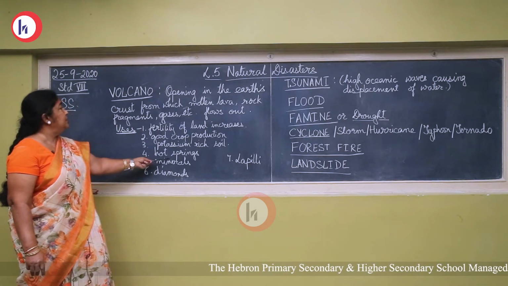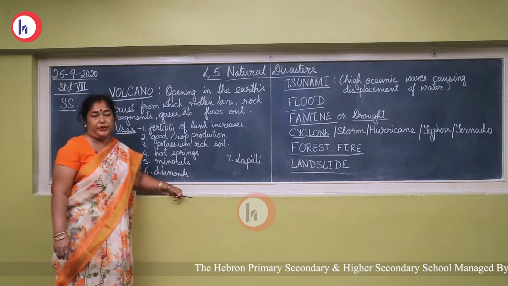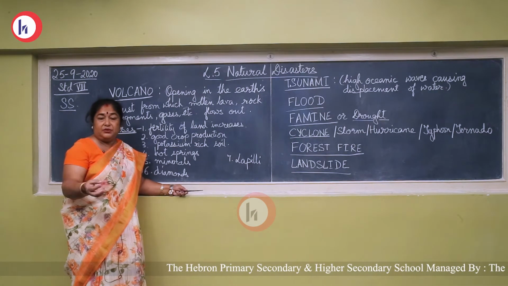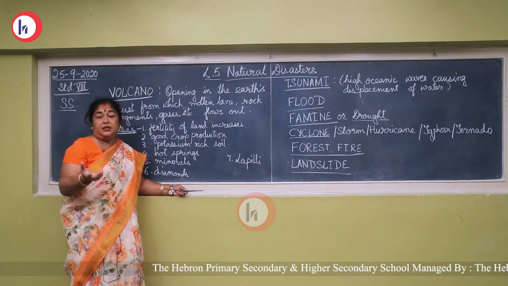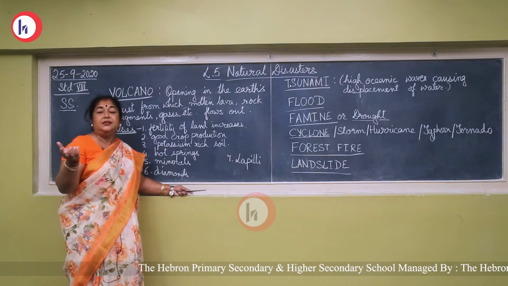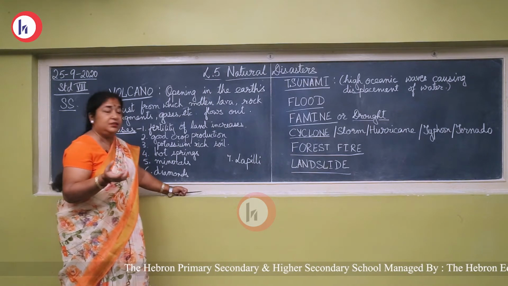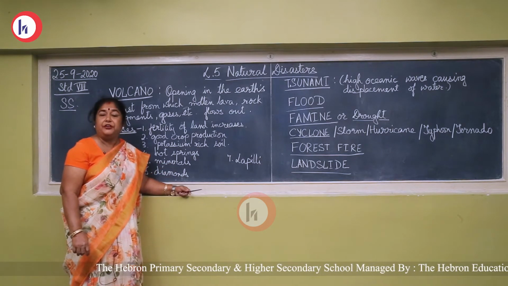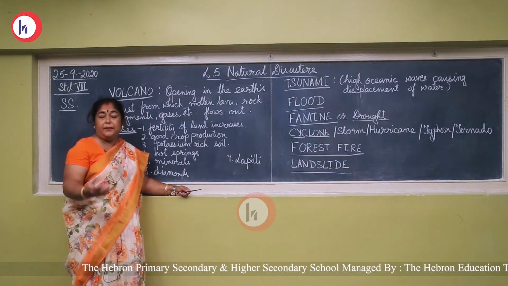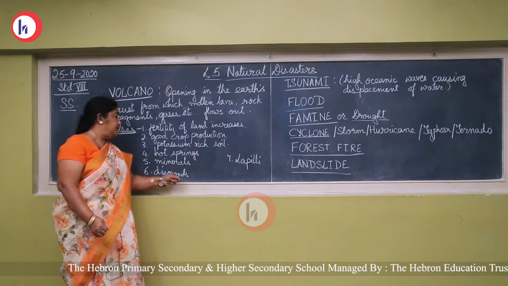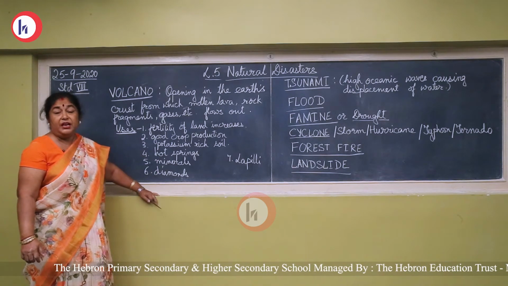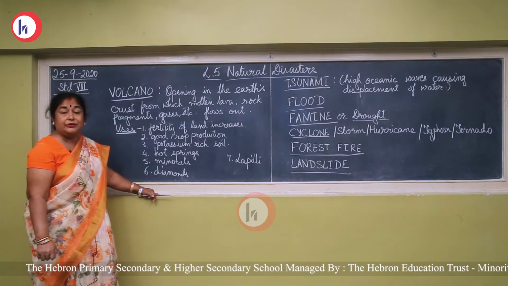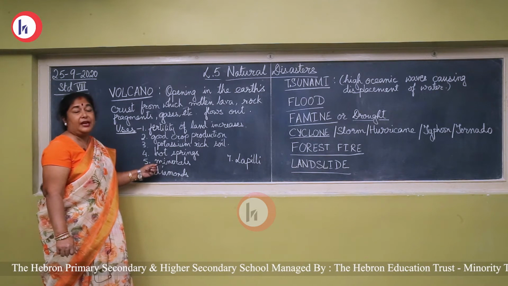One more thing which you get in the volcanic region is hot water springs. From the ground, hot water will come up. When the water comes out, vapor comes out, it is so hot. It is hotter than the water you get in the geyser in the bathroom. Sometimes they are so boiling you can't even touch them. These hot water springs are very useful because they have a connection with the magma. So the underground water gets heated and the hot water spring comes out. It has germ killing property,